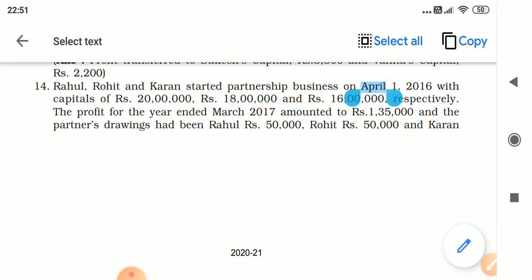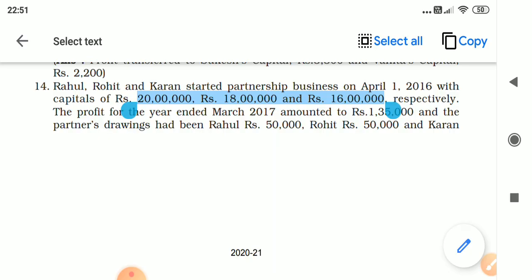Because what is given in the question is the opening capital. In exams also you may come across such questions. You would have inputted the formula and done the sum in a big, lengthy manner, whereas the answer is an easy one-step, and you all would have lost the marks. So they have given drawings and profit amount to confuse you. The capital given in the question is the opening capital. So easy. So directly you have to calculate interest on capital on the opening capital.